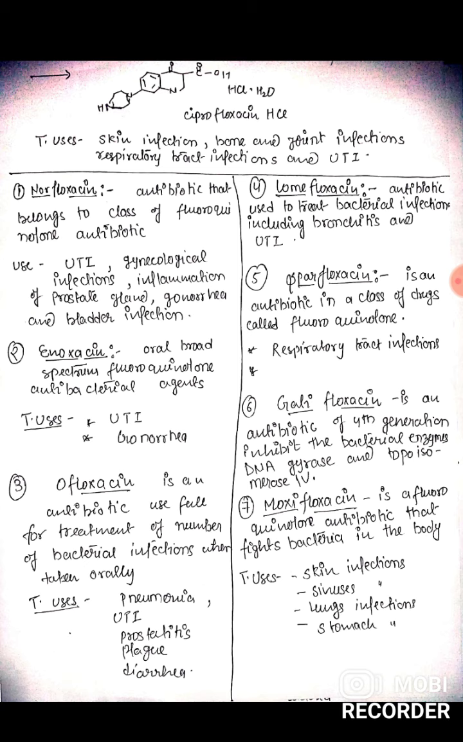Next drug is gatifloxacin, an antibiotic of the fourth generation of quinolones, which inhibits the bacterial enzymes DNA gyrase and topoisomerase 4. Last, moxifloxacin is a fluoroquinolone antibiotic that fights bacteria in the body. Therapeutic uses of moxifloxacin are skin infection, sinus, lung infection, and stomach infection. The basic mechanism of drugs like norfloxacin, enoxacin, ofloxacin, lomefloxacin, sparfloxacin, gatifloxacin and moxifloxacin is the same as for quinolone.